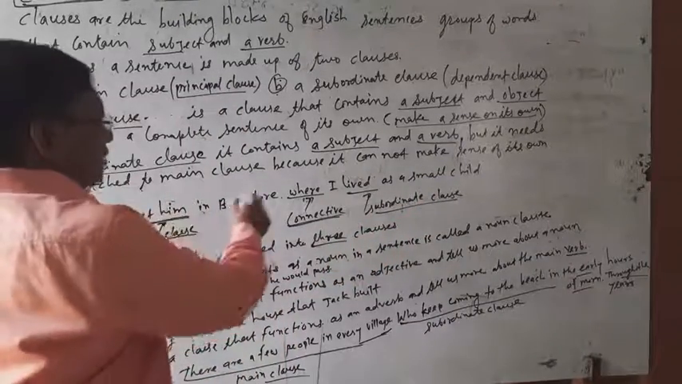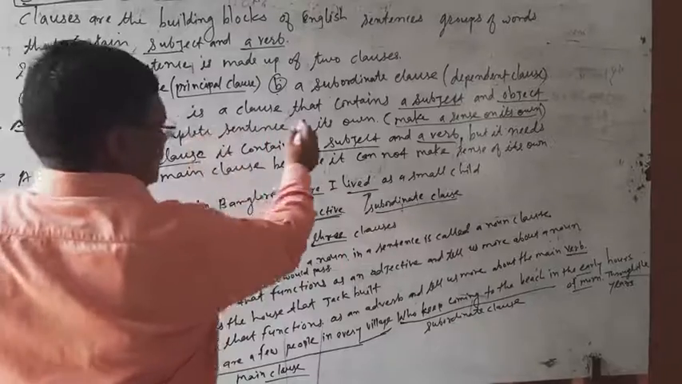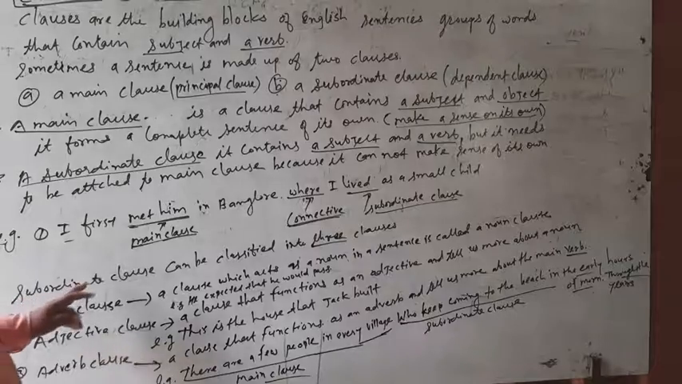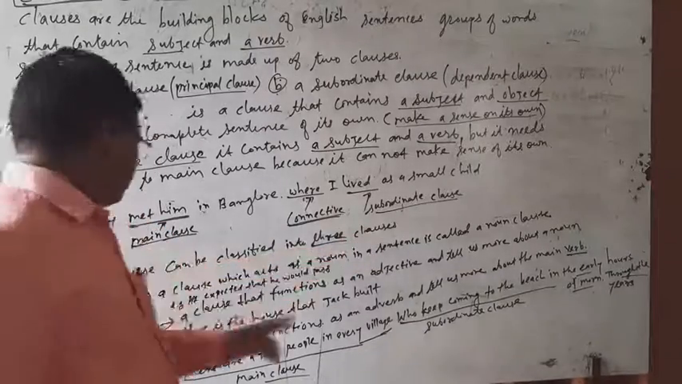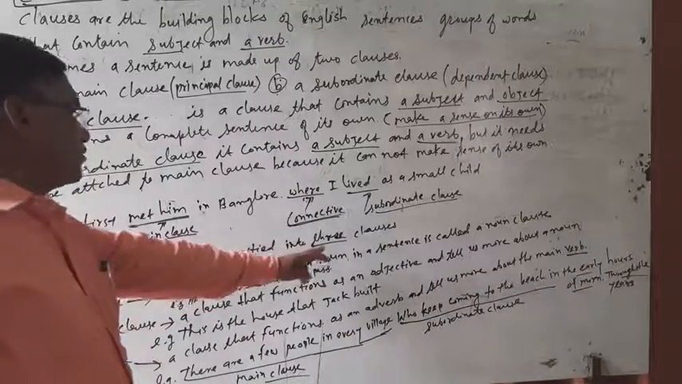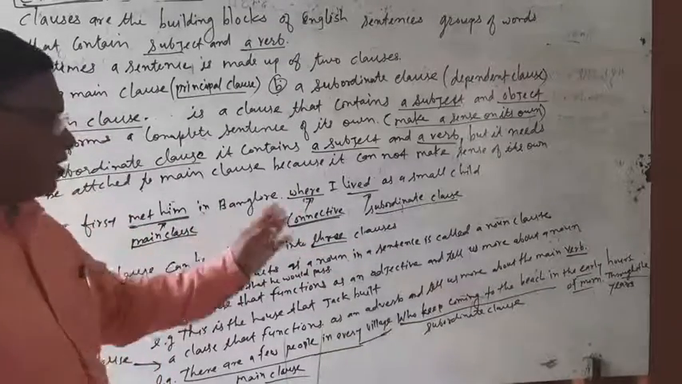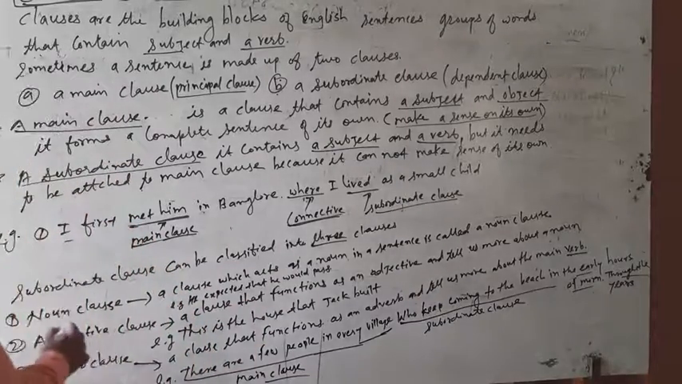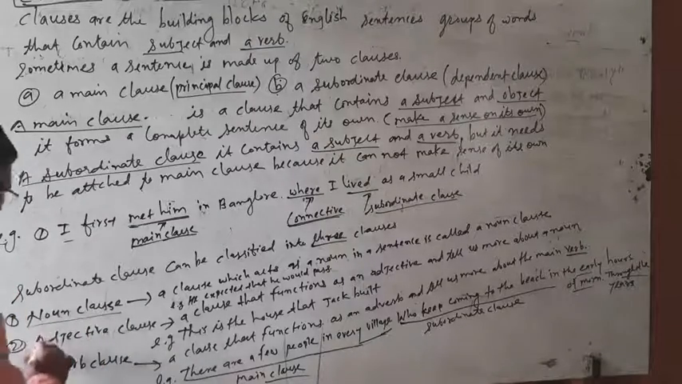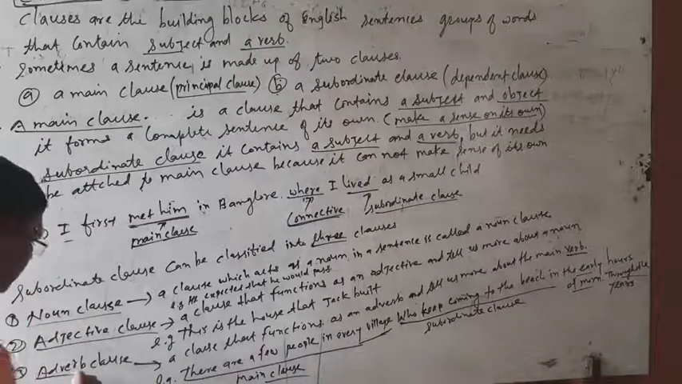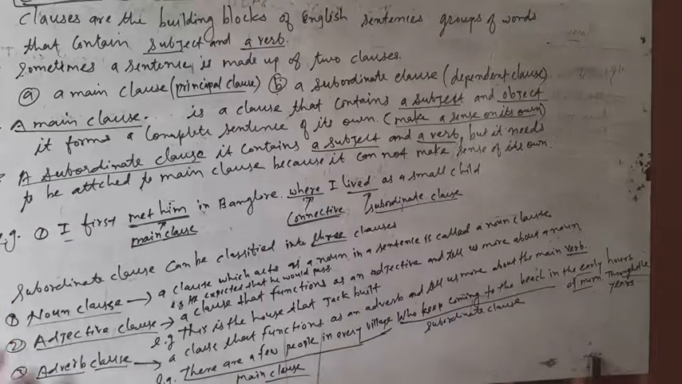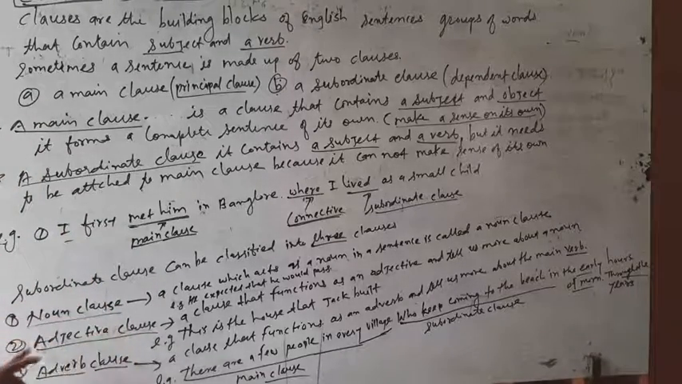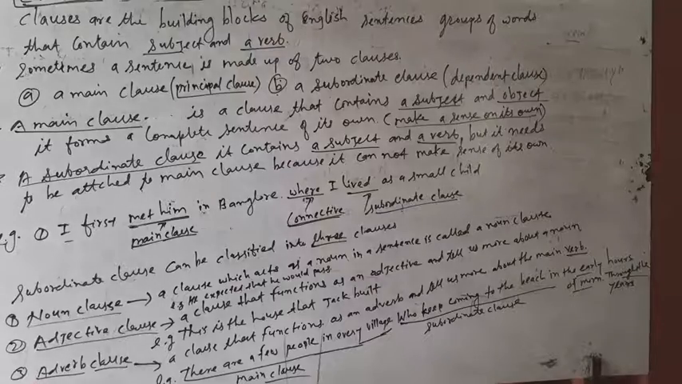Subordinate clause contains a subject and a verb, and main clause contains a subject and an object. Now see here, subordinate clauses can be classified into three clauses. Number one, noun clause. Number two, adjective clause. Number three, adverb clause.